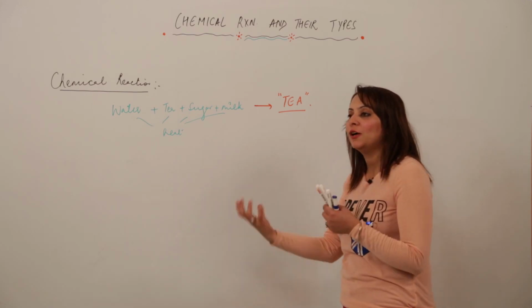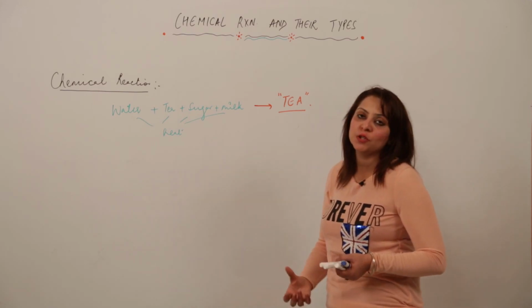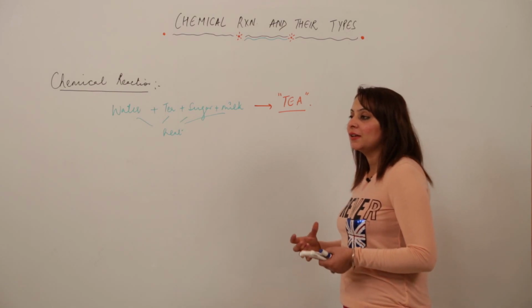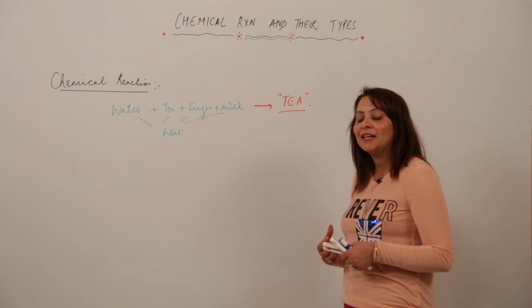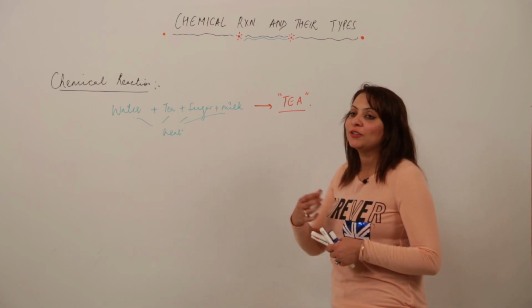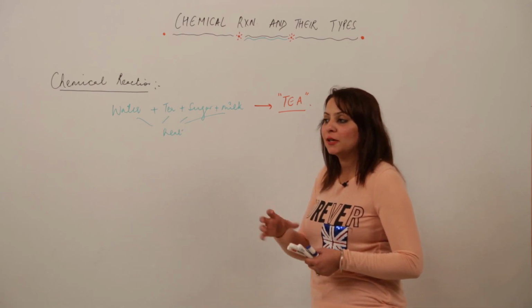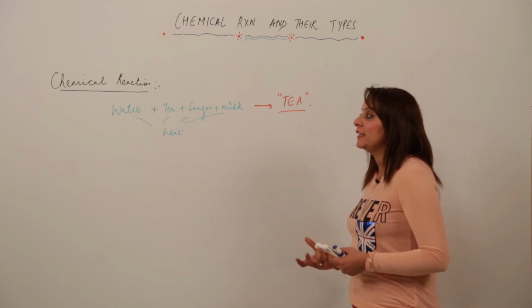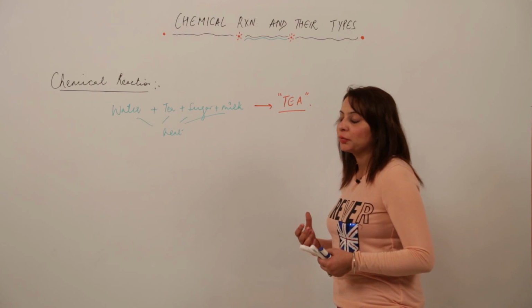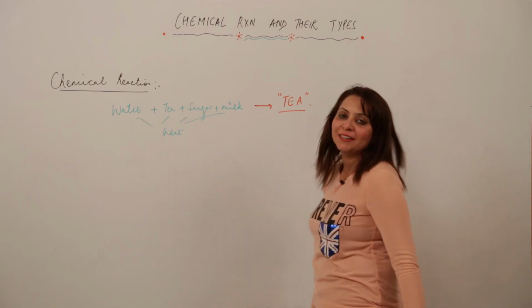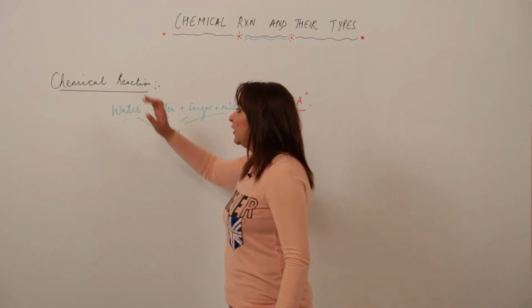So this is a reaction, an example I have taken from daily life, because chemistry actually revolves around daily life. All those things which we are doing are happening due to science. Whether it includes chemical science, physical science, or some other analytical concept, it is just chemistry, as we discussed, that chemistry has a wide scope. So just focus on the topic we are doing, that is the chemical reaction.